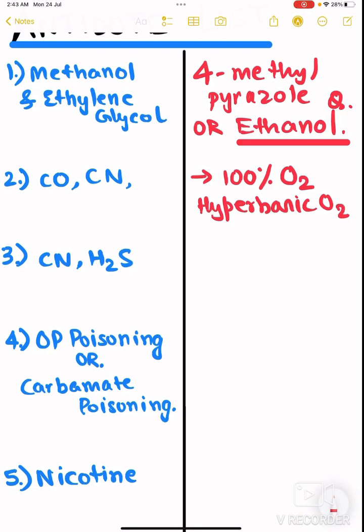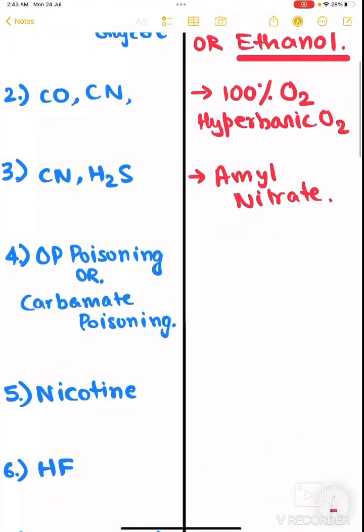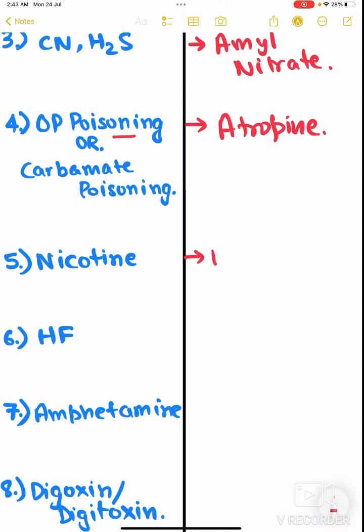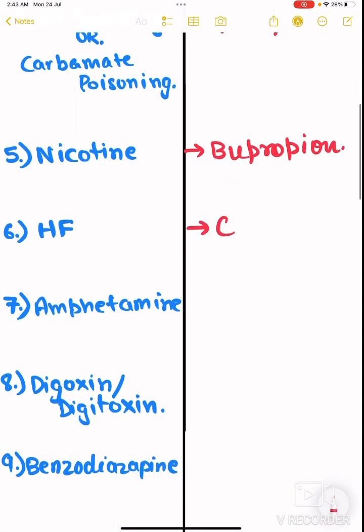Then cyanide and H2S. For cyanide and H2S poisoning, the antidote is amyl nitrate. Of course, you must be knowing that in OP poisoning and carbamate poisoning, the antidote is atropine, right? And in OP poisoning, you will also give pralidoxime. Then what is the antidote of nicotine? It is bupropion. Then hydrogen fluoride, calcium gluconate, right? For hydrogen fluoride, it is calcium gluconate.